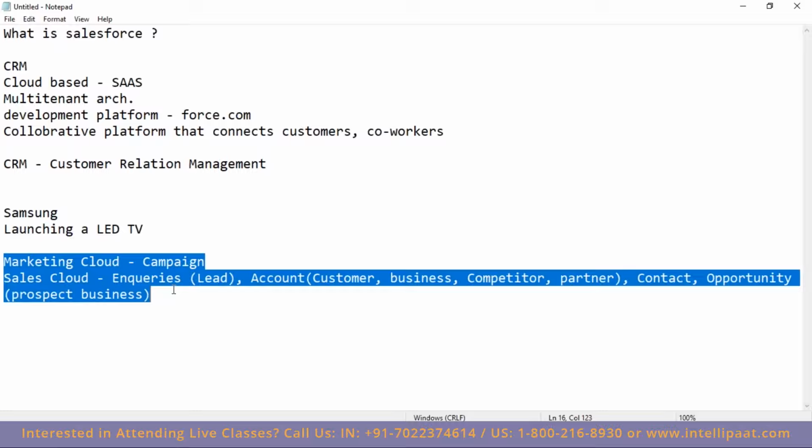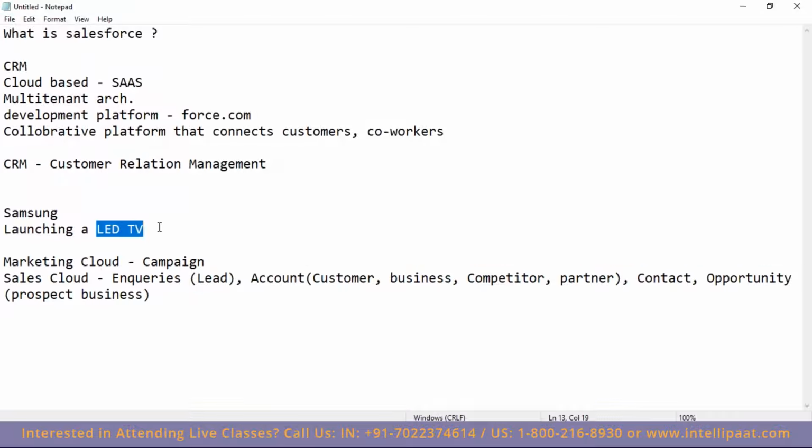No. When we are converting the leads, the opportunity won't come first. In fact, you may not create the opportunity at all. Let me take another example. The Samsung LED TV salesperson is contacting me and asking, Harish, are you interested to purchase that? And I'm saying yes, I'm interested to purchase, but not right now. Right now it's the month of August. So maybe in mid-September or October I'll buy, but not right now.